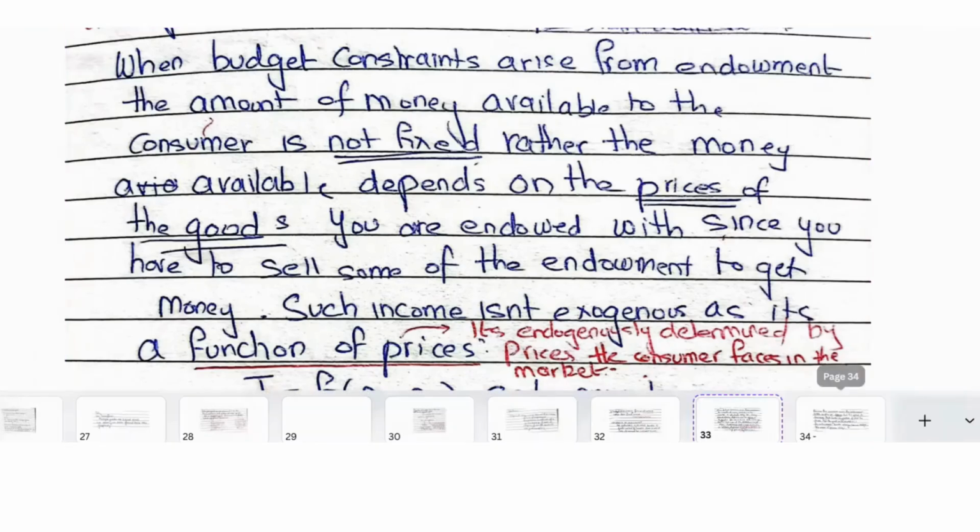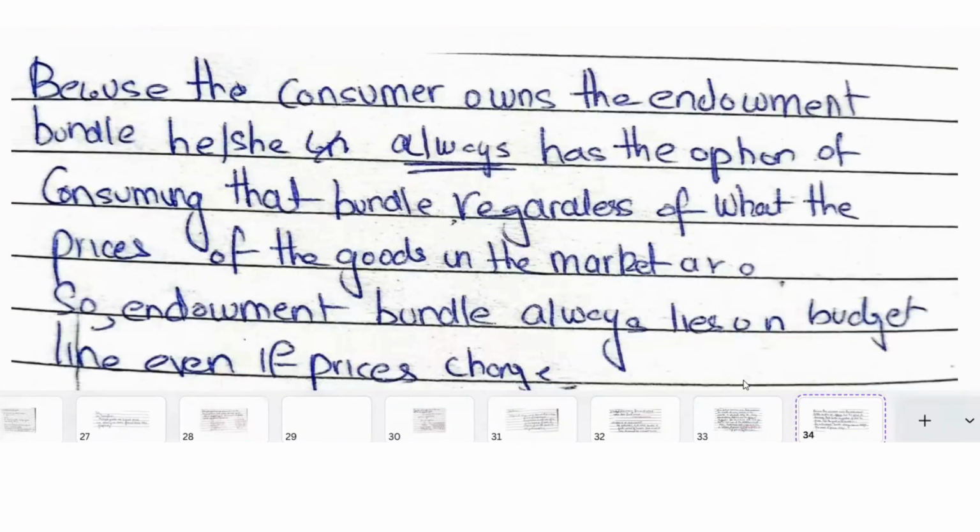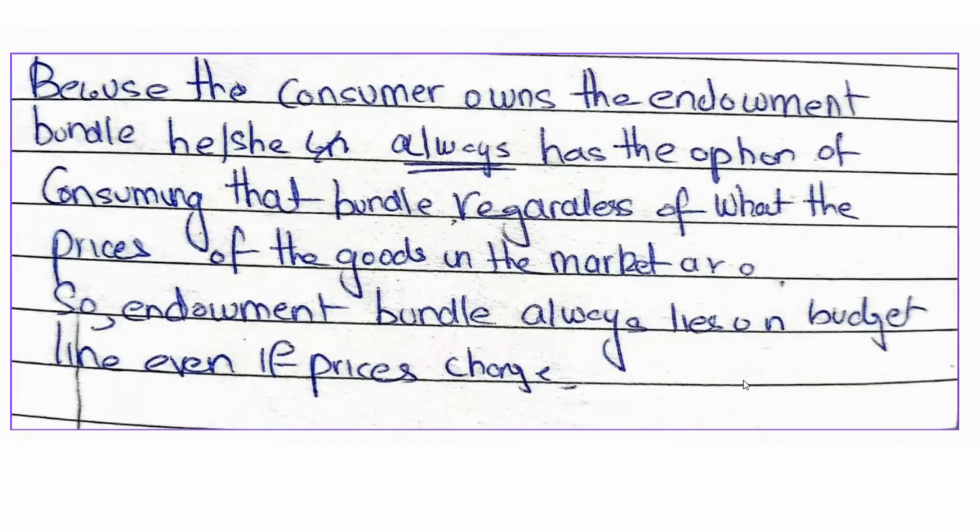So when you have budget constraints arising from endowment, your income is endogenous. It's endogenously determined by prices in the market, because you have to sell some of your endowment at market prices to get income. Because the consumer owns the endowment, like we said, it's an initial bundle of goods owned by a consumer whose market value determines this income. And such income is endogenous income.